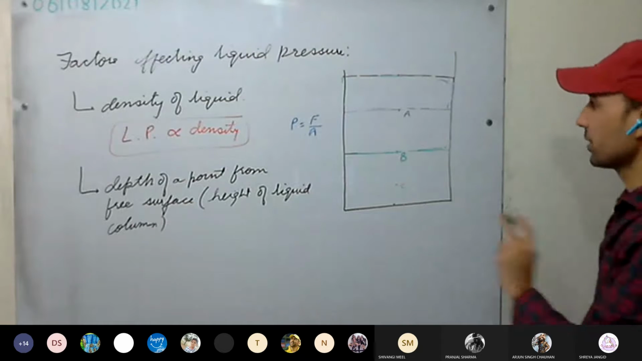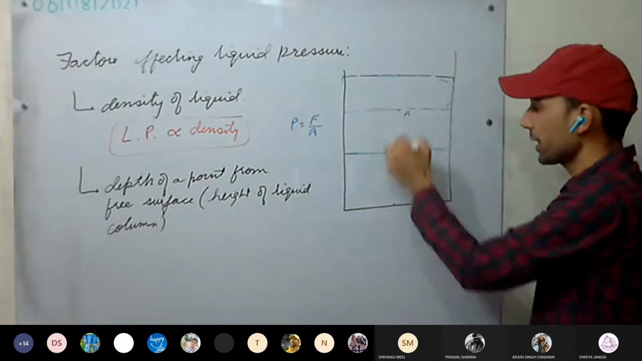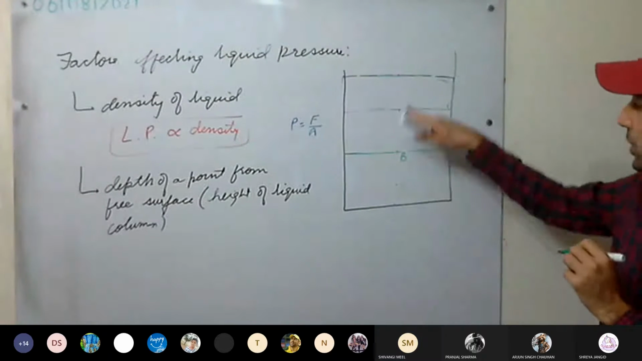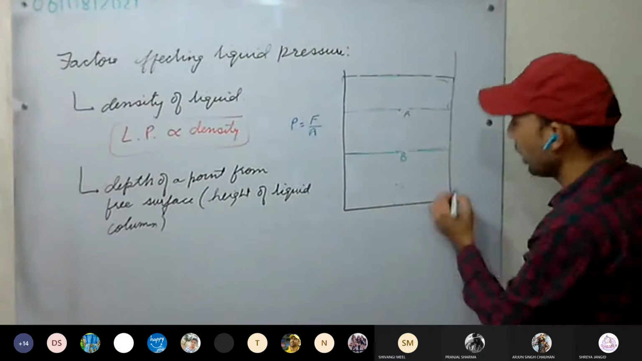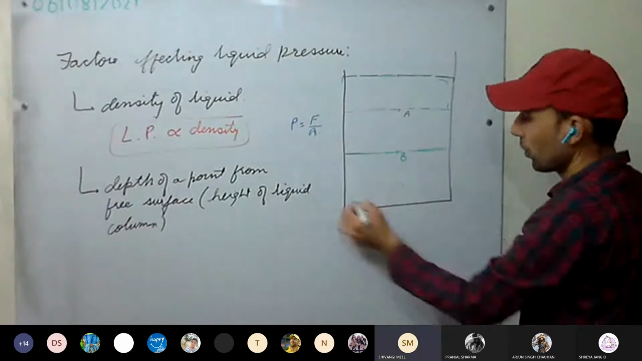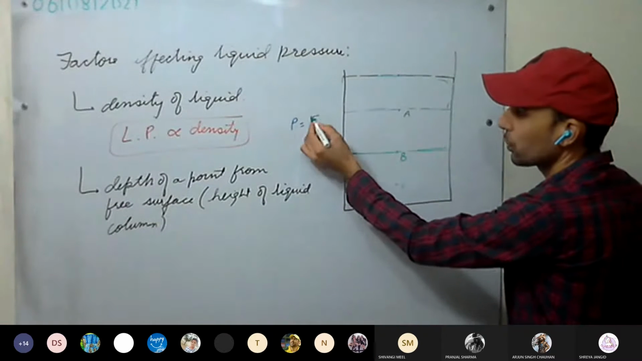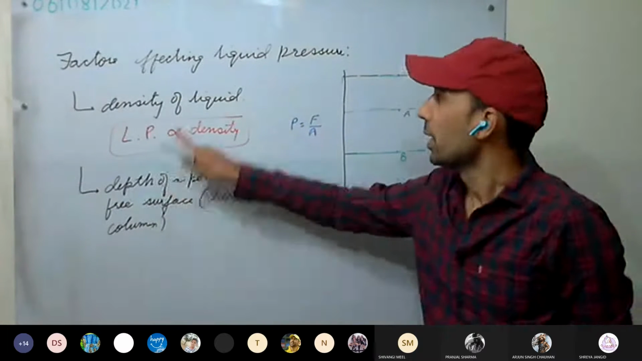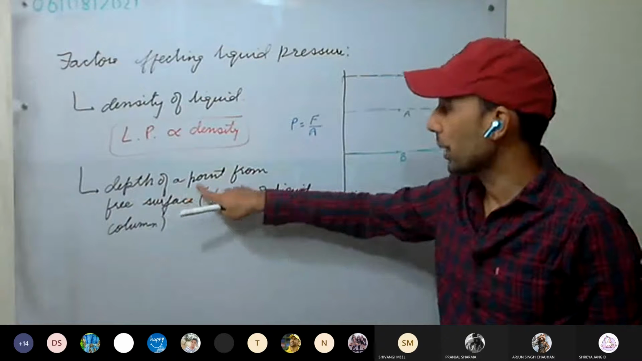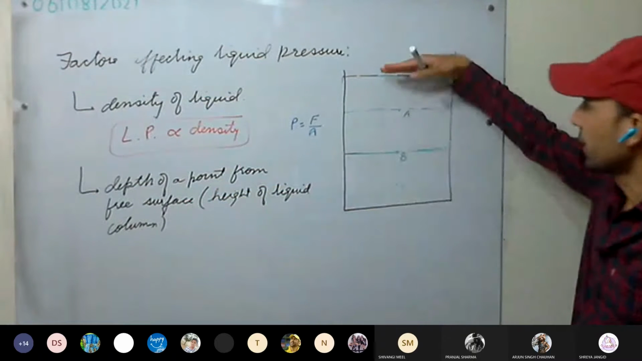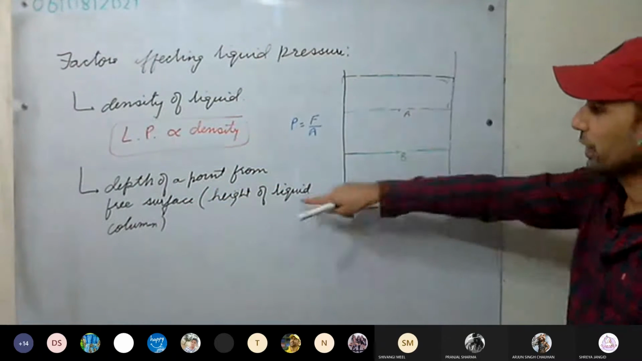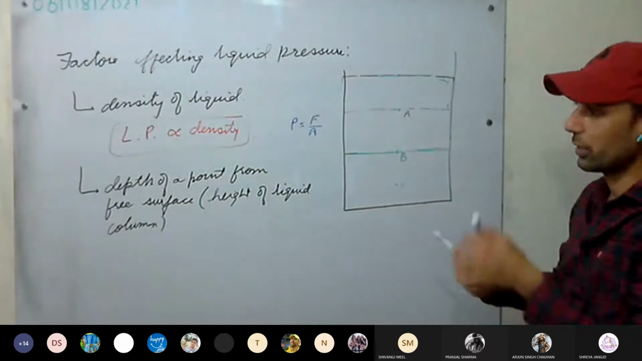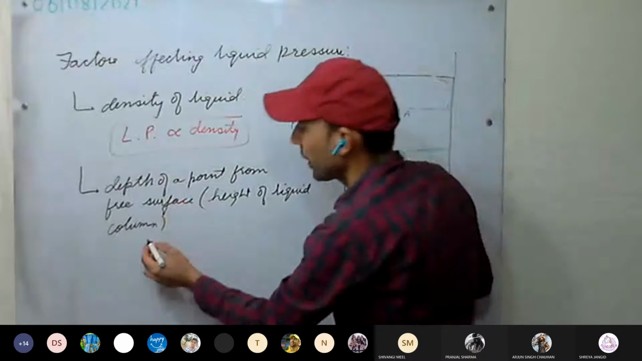One more thing we'll discuss afterwards. This is clear. So maximum pressure will be applied at the base since the whole liquid weight will be there. More liquid, more force, more thrust, more pressure. So liquid pressure depends on the depth of a point from the free surface, or we can say the height of the liquid column. So I am writing here.